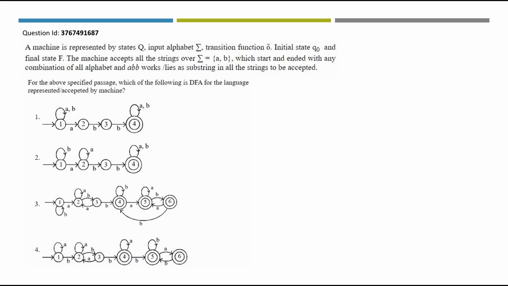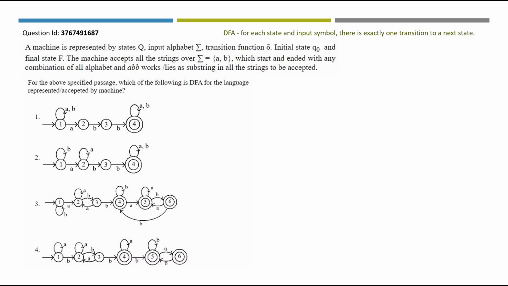Next question. For the above specified passage, which of the following is DFA for the language represented or accepted by the machine? What is DFA? Deterministic finite automata. For each state and input symbol, there is exactly one transition to a next state. In NFA, there need not be only one transition, there can be more than one transition. That is the basic difference.